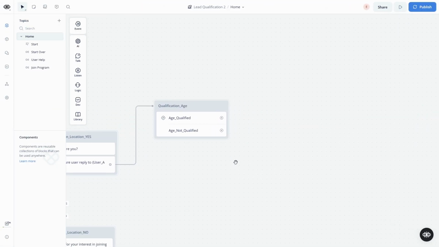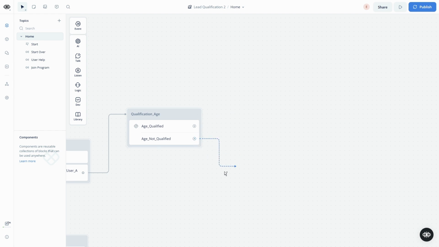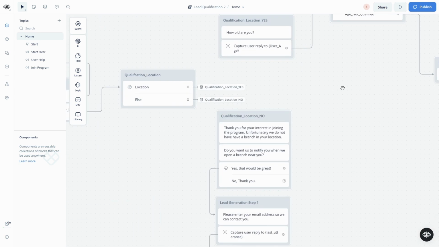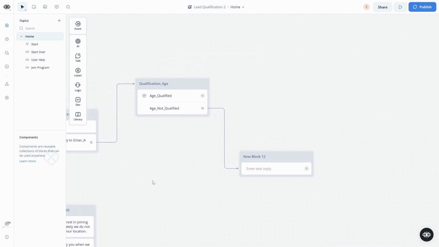So let's start setting up our age qualification. If you're not qualified, let's just do a text. What did we name the other one? Qualification_location. So this one would be, again, naming convention is important. Avoids confusion down the road. Qualification_age_no.